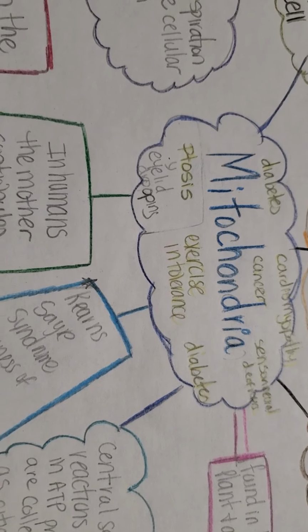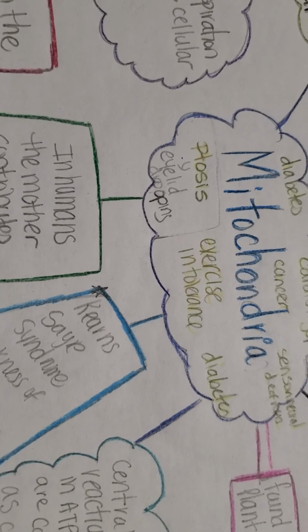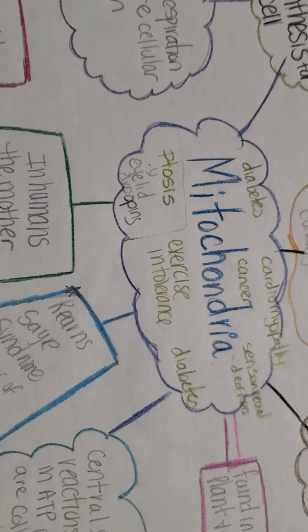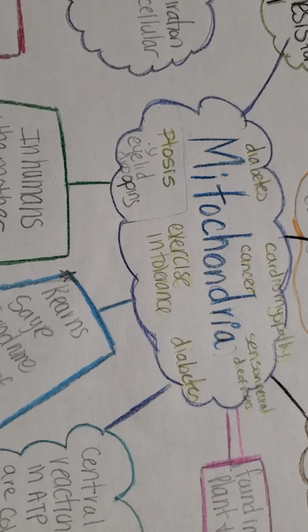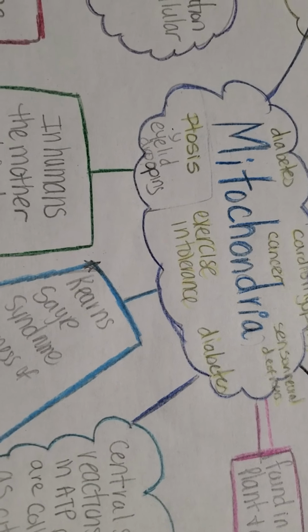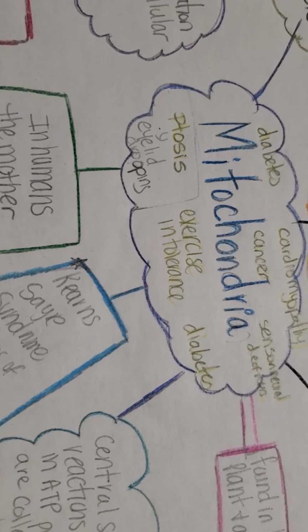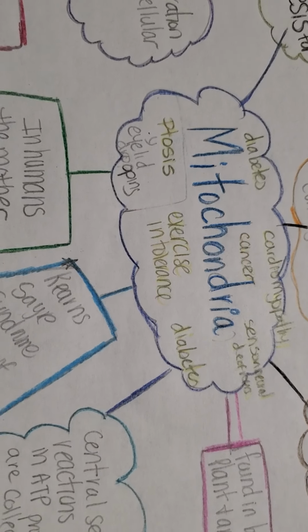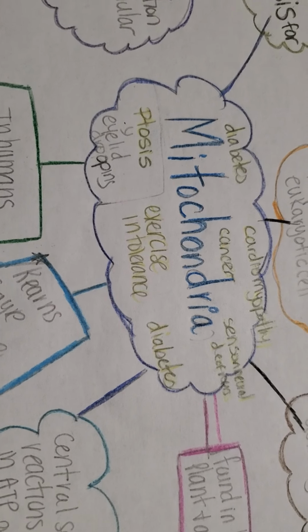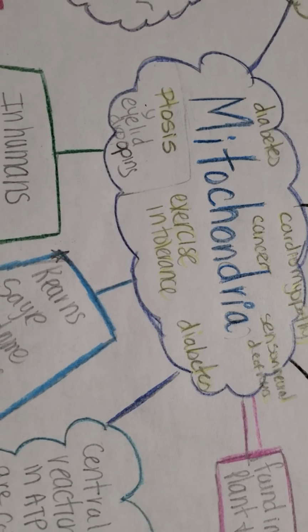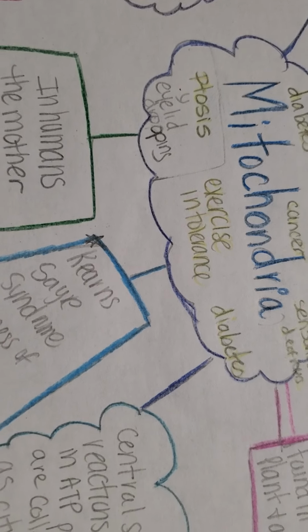Exercise intolerance is another one, as I've been saying that this affects your muscles. You have cardiomyopathy, so heart disease, and cancer. Since cells are not getting the oxygen that they need, you have malfunction in the cells, which can then cause cancer in the body. And then it can also cause deafness, affecting the sensory function, the hearing in the ear.